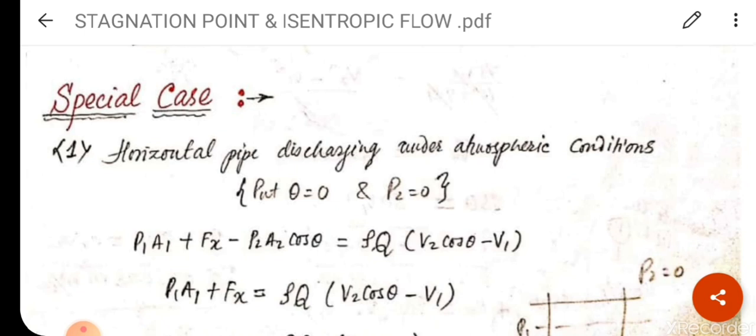If the pipe is horizontal, discharging under atmospheric condition.